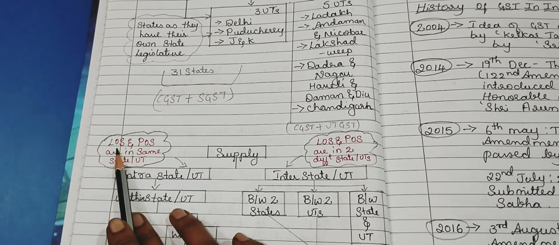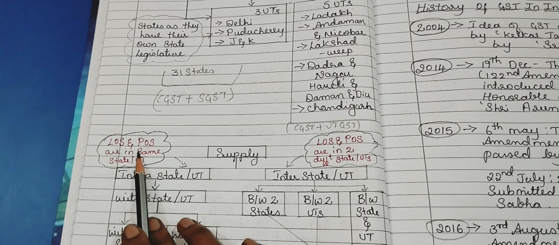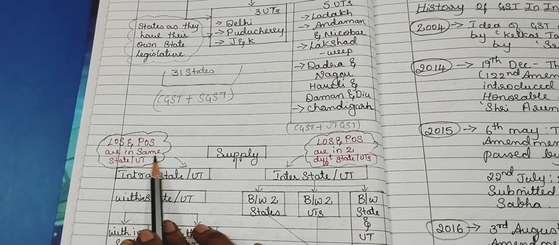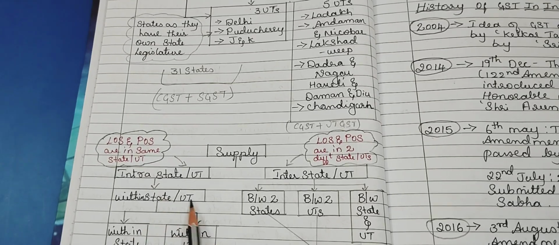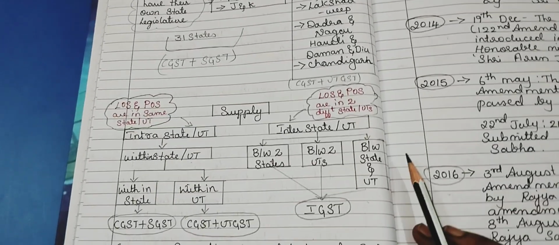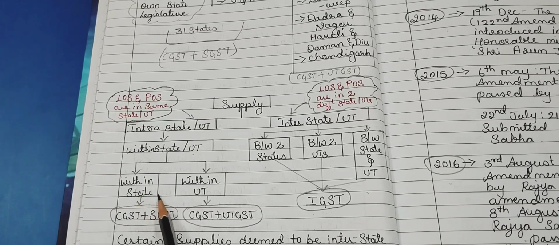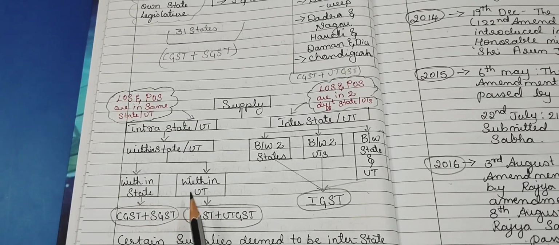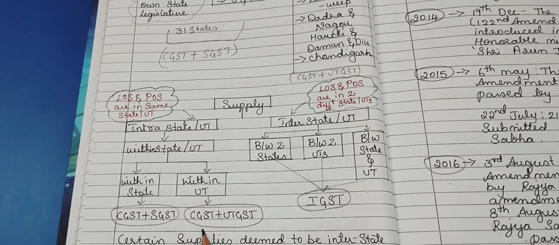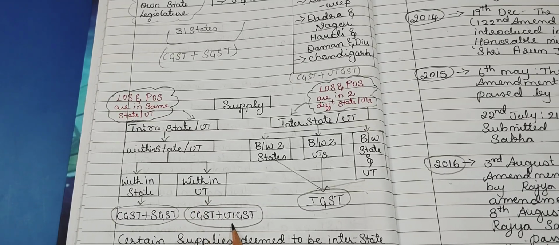LOS means location of supply and POS means place of supply, are in the same state or same UT. So within the state or within the UT, Union Territory. When it is within the state, CGST and SGST will be collected. If it is within the UT, then CGST and UTGST will be collected.